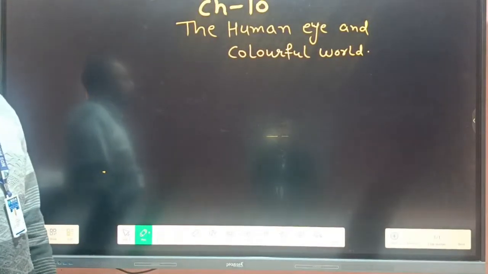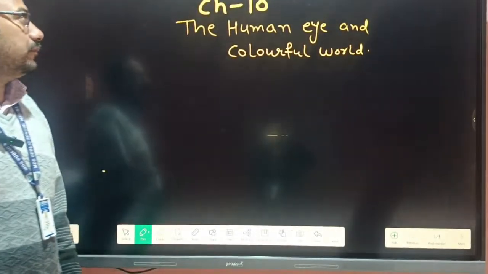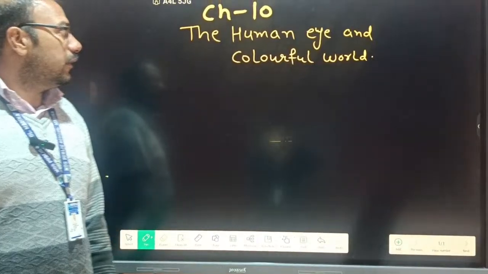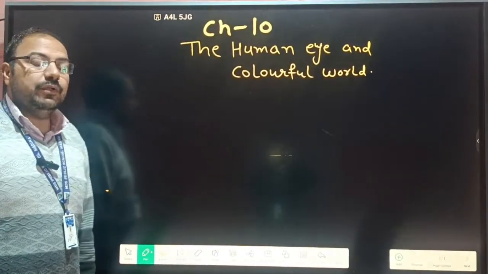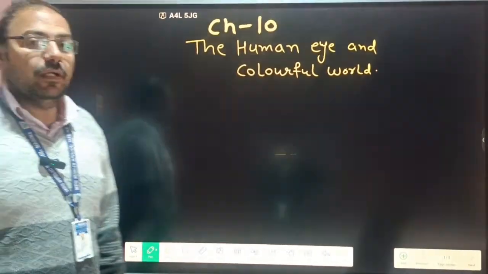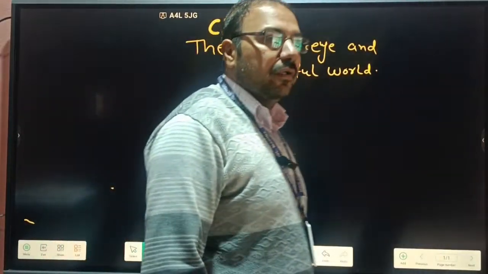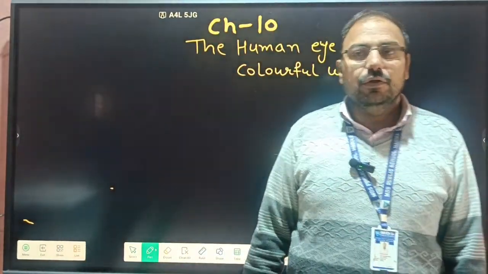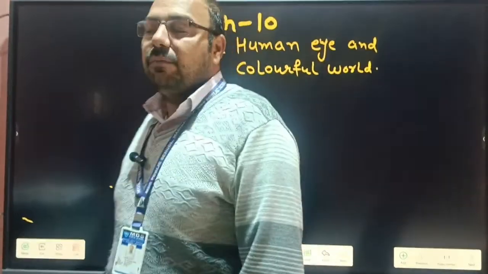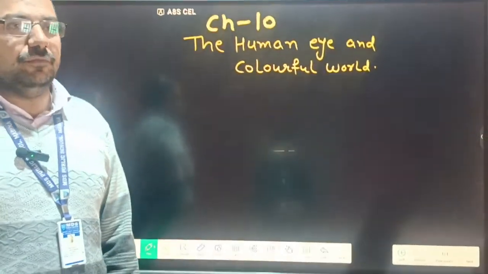The human eye and the colorful world. So this is chapter 10 of the 10th class. In the previous chapter we studied light, which involved the phenomena of reflection. So we studied reflection and refraction.